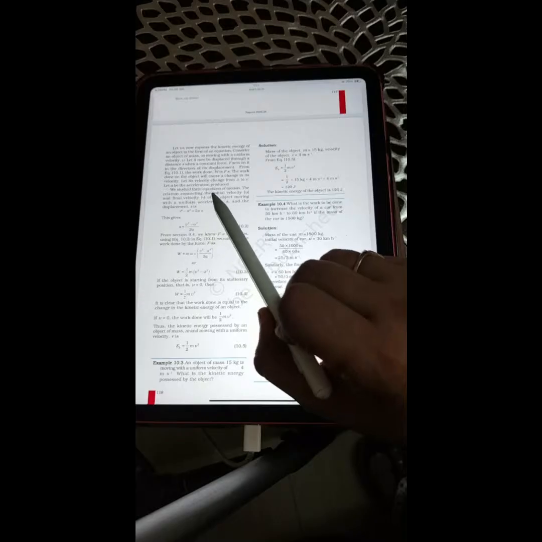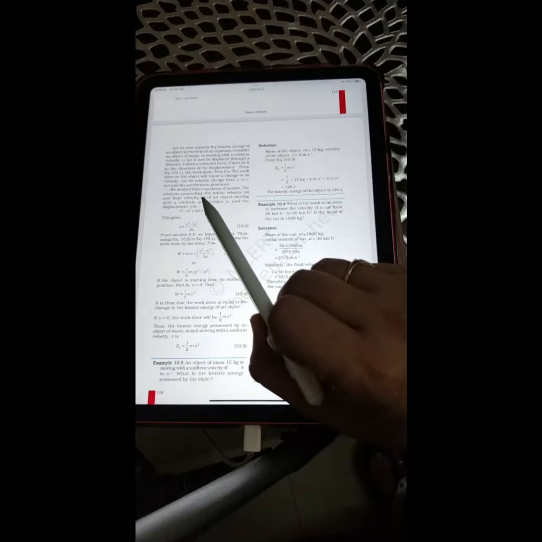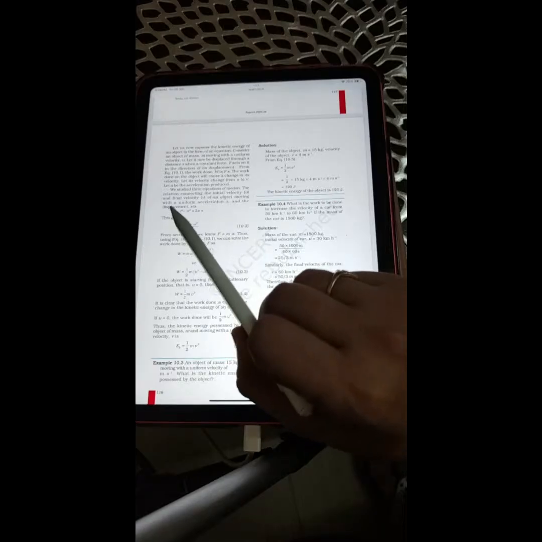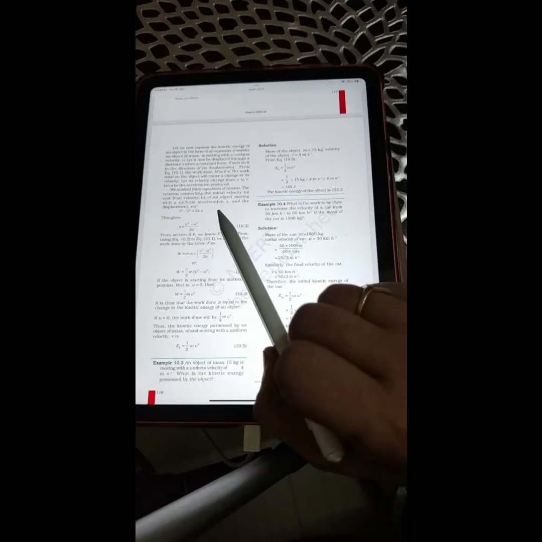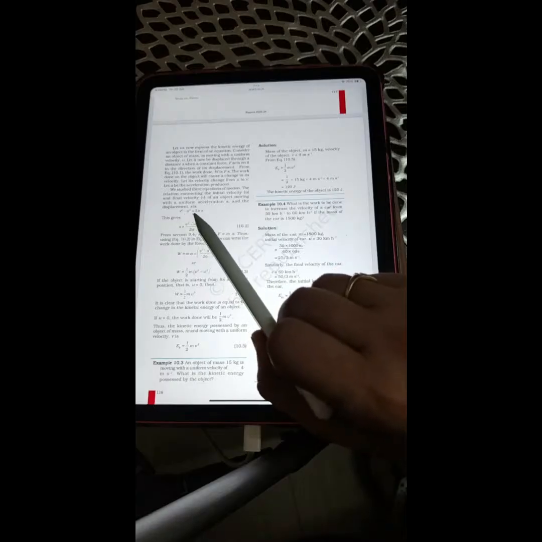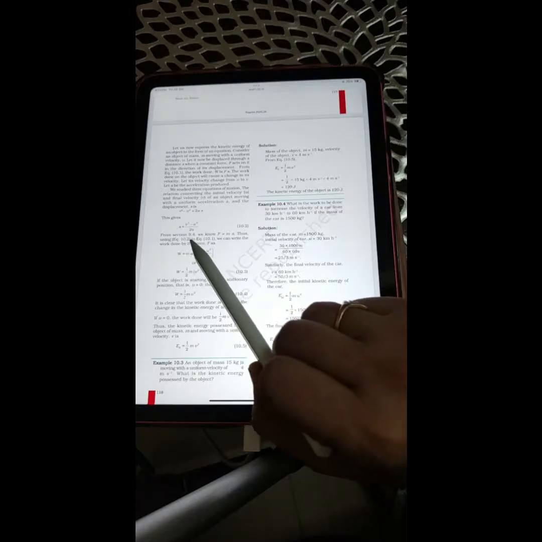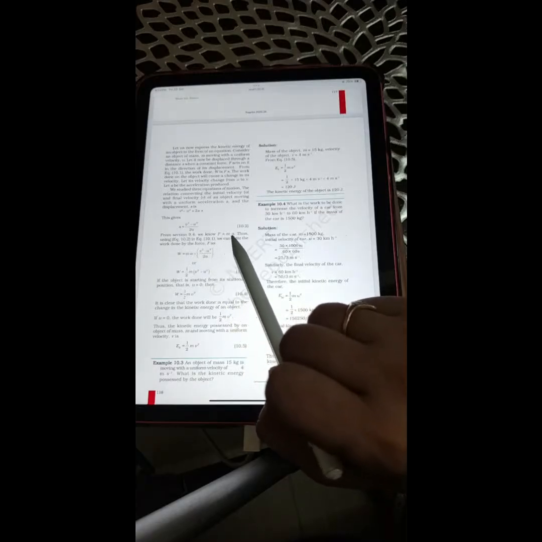We studied three equations of motion. The relation connecting the initial velocity u and the final velocity v of an object moving with a uniform acceleration a, and the displacement s is v squared minus u squared equals 2as. This gives s equals (v squared minus u squared) upon 2a. From section 9.4, we know F equals ma.